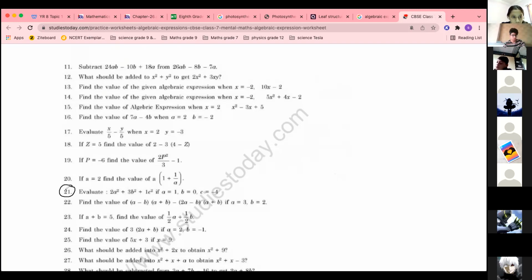Those who have done question number 14, do question number 21. Ma'am, we don't have to do 15th? No, all the putting values questions are there. Ma'am, I sent the answer. For that, do question 19 first and then 21.